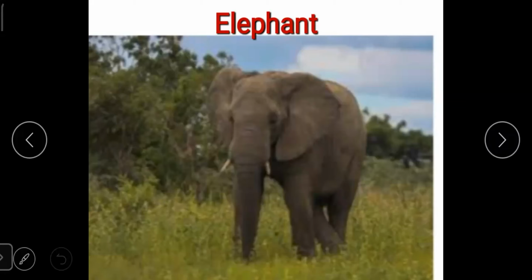Okay, can you see? Elephant has big ears, and you can see this white thing is called tusk. It is made of ivory. Many ornaments are also made of this tusk. Elephant is the largest land animal.